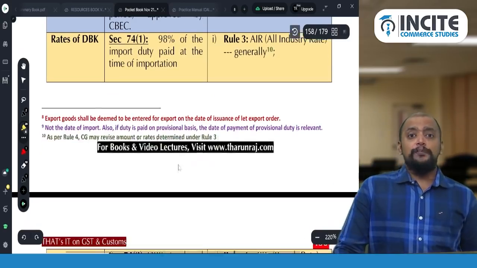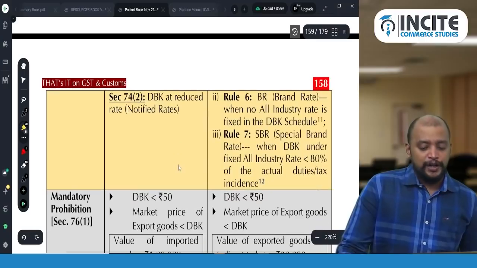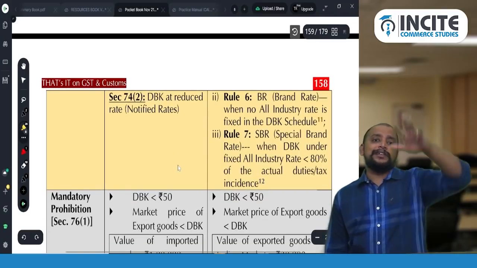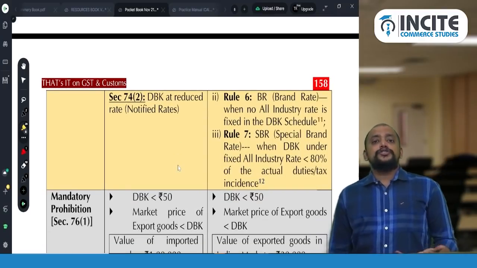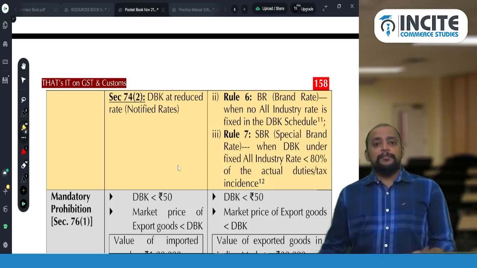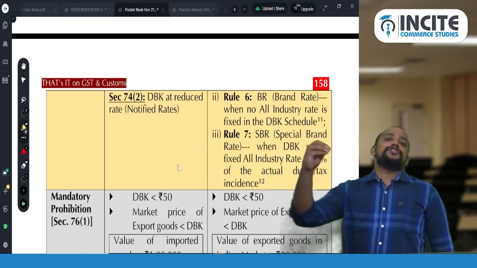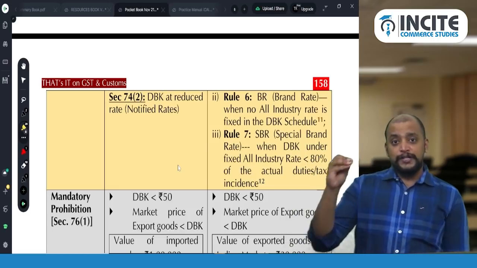Thereafter, we have brand rate. Suppose you are exporting a product and that product is nowhere in the list. So then there is no all industry rate. So you can make an application. So they will specify how much duty drawback you will get. That is known as brand rate.